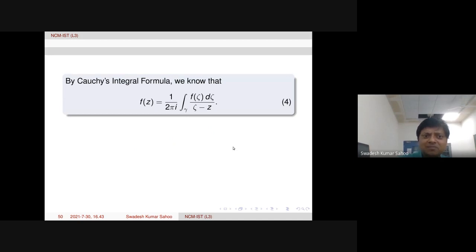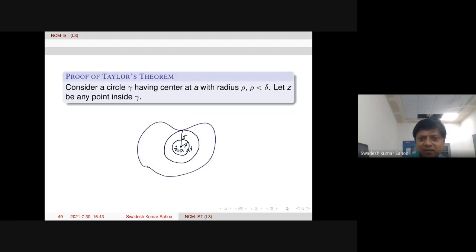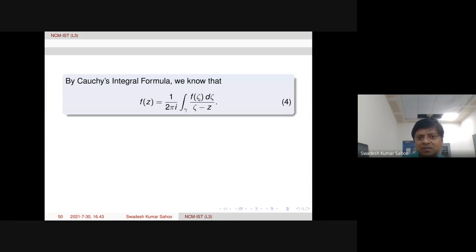Now Cauchy's integral formula we can apply here over gamma, because Z is inside this gamma. Look at the picture. Therefore, f of z we can write in terms of an integral over gamma. This is Cauchy's integral formula.